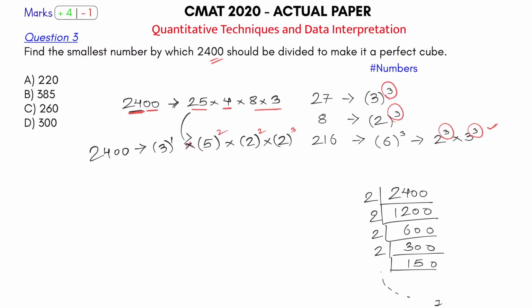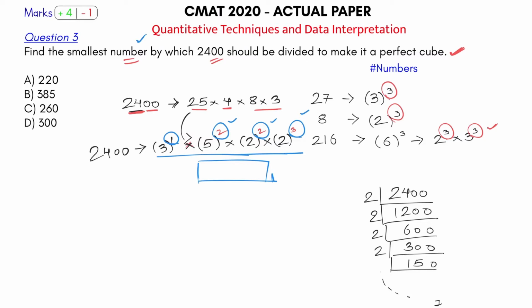2400 is actually this. The question is asking me to find the smallest number by which 2400 should be divided to make it a perfect cube. So I need to divide 2400 by some number to get a perfect cube, which means I need the powers in 2400 to be multiples of 3. What number will I divide 2400 by such that these powers become multiples of 3? But I want the smallest number. So what will you do to get the powers to be multiples of 3?